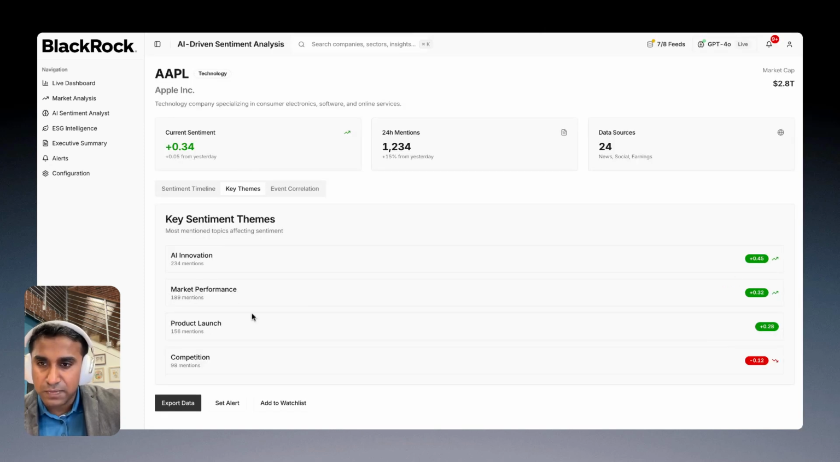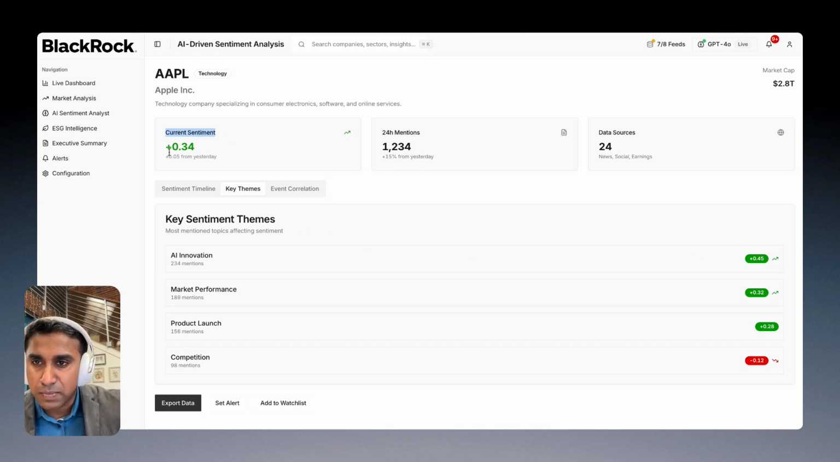And then, what are the key themes that have recently raised that particular percentage? For example, AI innovation is increasing 3%, whereas market performance is doing 3.5%, and product launches are basically 2%. So this is how all the key correlation events are triggering the sentiment and then doing the predictions.